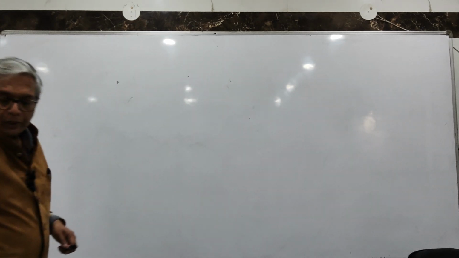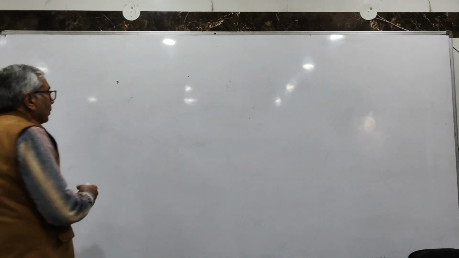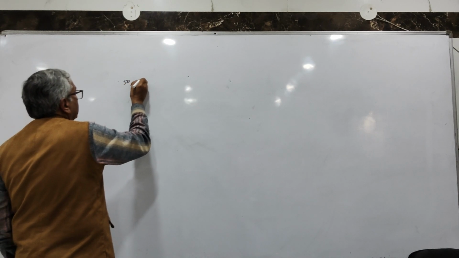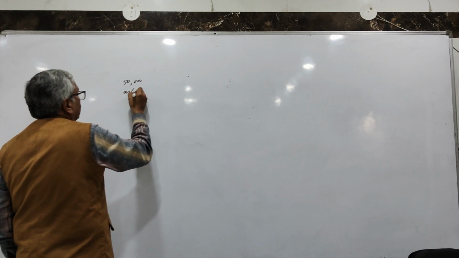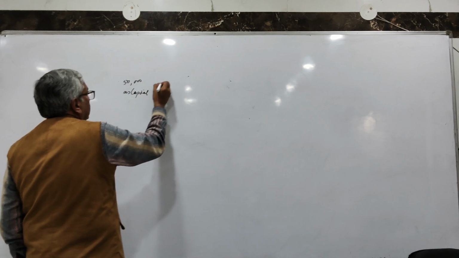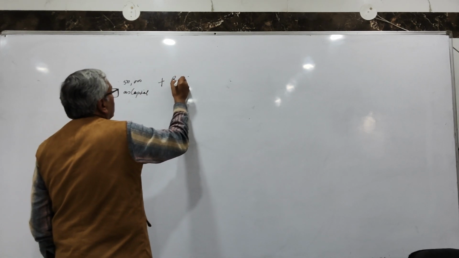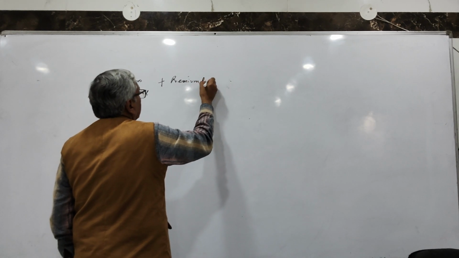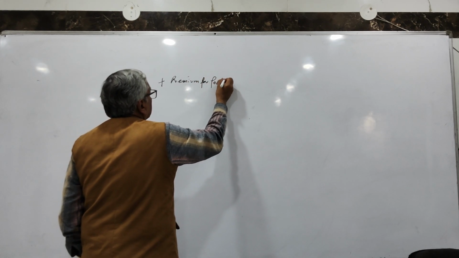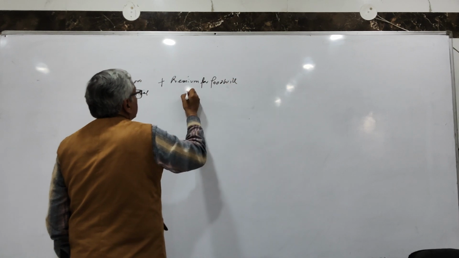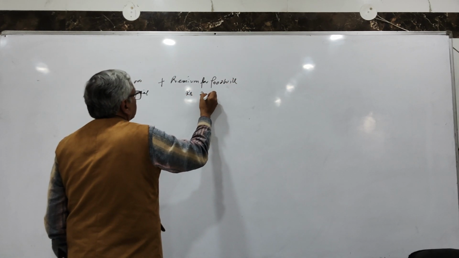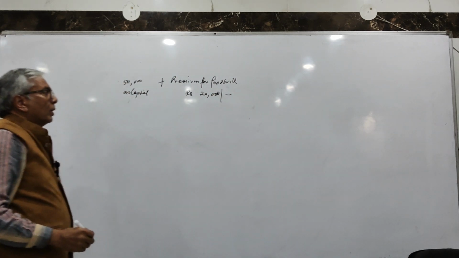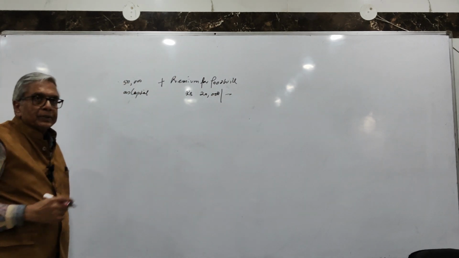Now, when a new partner is admitted, the question says he brings 50,000 as capital and premium for goodwill 20,000. Now, there are various cases in this.